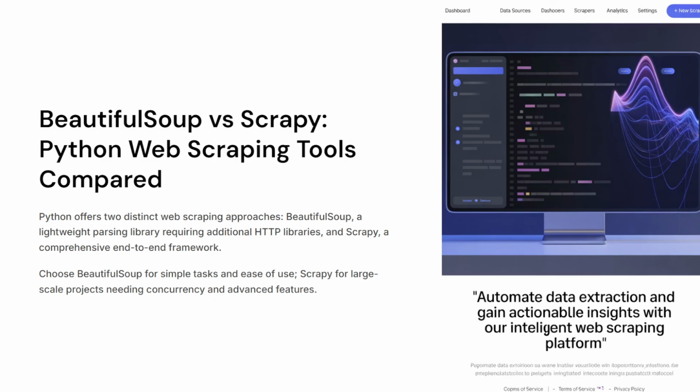Today in this video, in our software engineering playlist, also in Python, we are looking at BeautifulSoup versus Scrapy, Python web scraping tools as compared. Python actually offers two distinct web scraping approaches: BeautifulSoup, a lightweight parsing library requiring additional HTTP libraries, and Scrapy, a comprehensive end-to-end framework. BeautifulSoup is for simple tasks and ease of use, Scrapy for large-scale projects needing concurrency and advanced features.